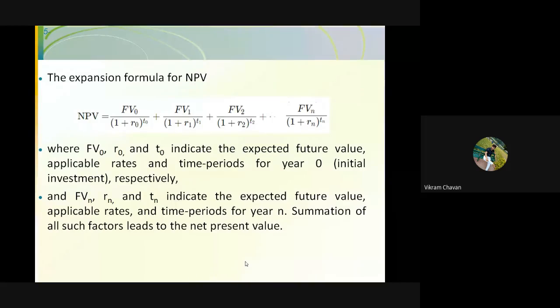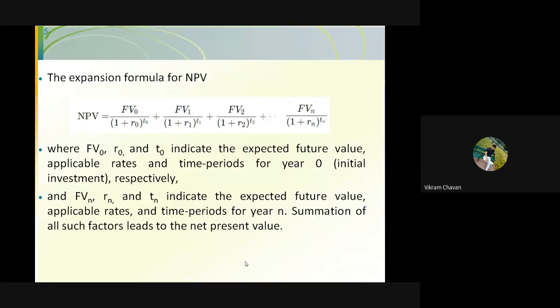NPV is equal to FV0 divided by (1 plus R0) raised to T0, plus FV1 divided by (1 plus R1) raised to T1, plus FV2 divided by (1 plus R2) raised to T2, up to FVn divided by (1 plus Rn) raised to Tn, where FV0, FV1, FV2 are the future values or future cash flows. R0, R1, R2, Rn are the discount rates. In most cases, these discount rates are constant throughout the project life.